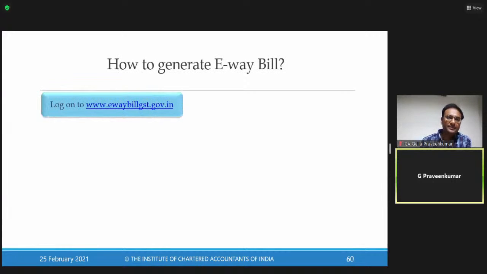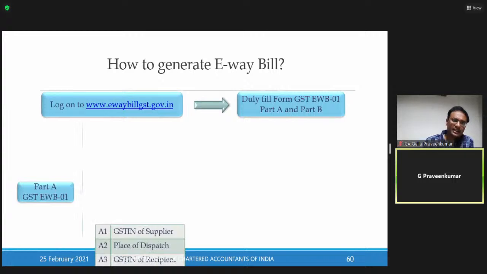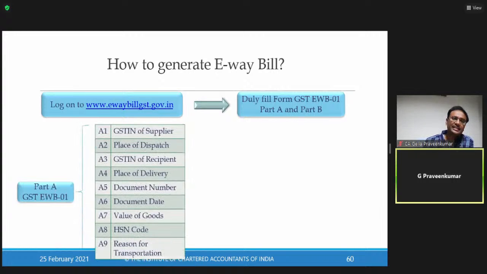Now, how to generate an e-way bill? First thing, there is a government portal which is given after e-invoice. Along with e-invoice, this particular e-way bill is being generated. Law says that you just log on to this portal and fill this form called Form A. This part A consists of some information: what are the details of the supplier, who is the recipient. If it is on account of supply, invoice details. If it is not on account of supply, your delivery challan.